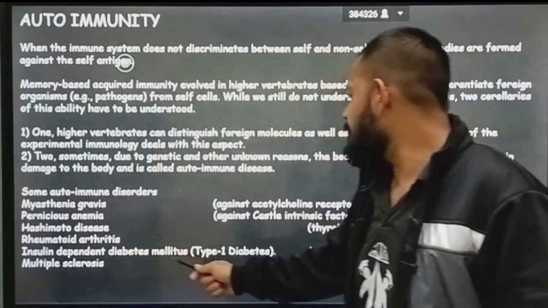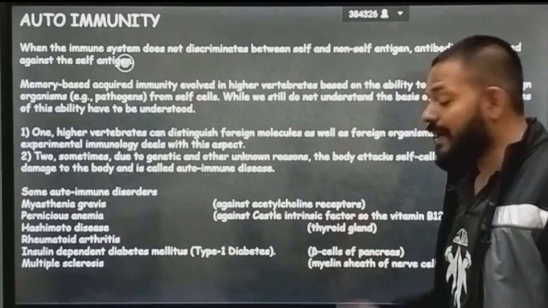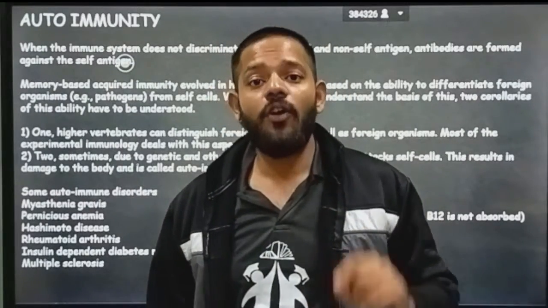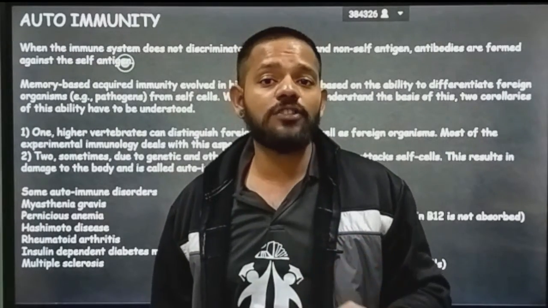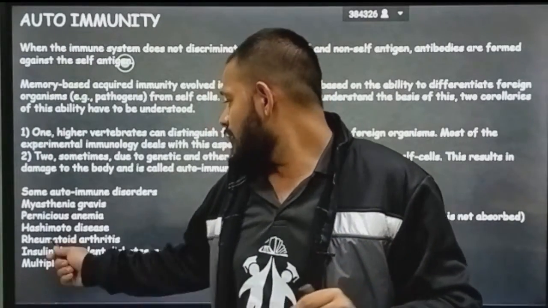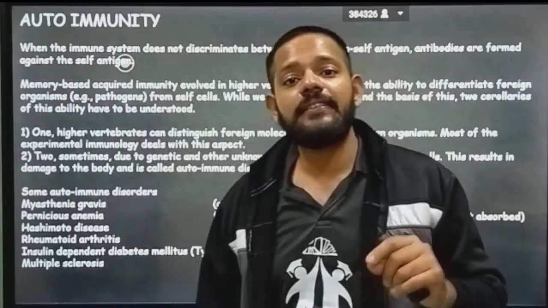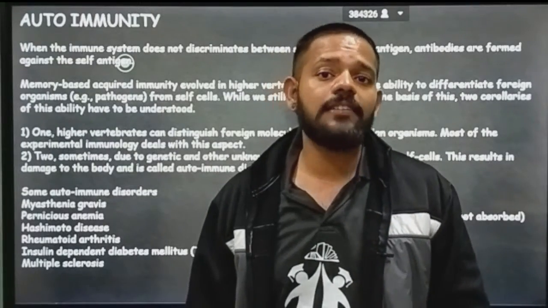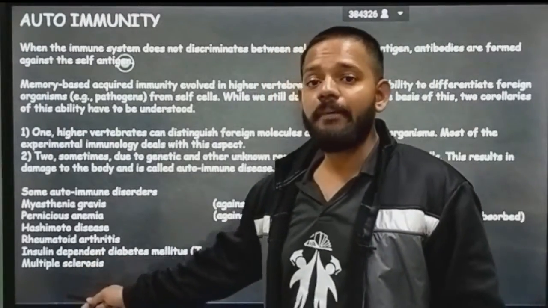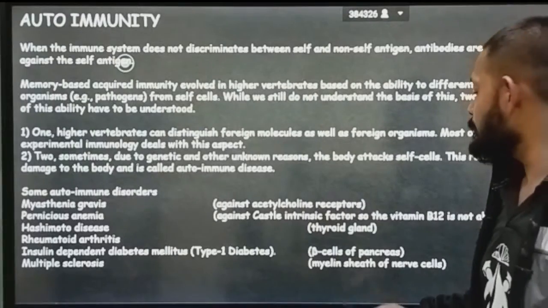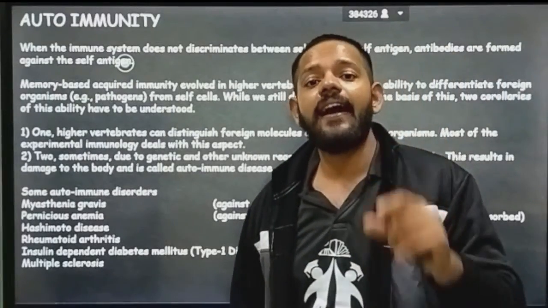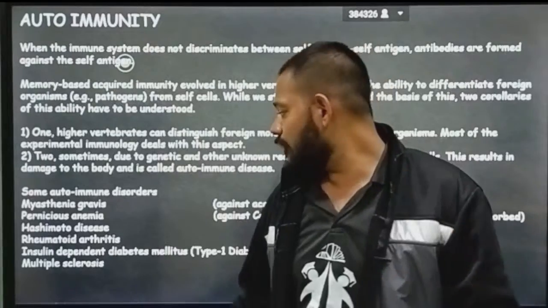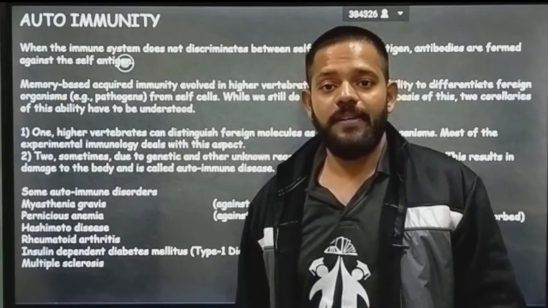Then insulin dependent diabetes mellitus, type 1 diabetes, in which beta cells of the pancreas get attacked by your immunity or your antibodies. As you know, beta cells in the pancreas are responsible for the production of insulin. So in this condition, these cells are killed by your own antibodies and it causes diabetes mellitus type 1. Next is multiple sclerosis, in which the myelin sheath of nerve cells gets attacked by your own immunity, due to which multiple sclerosis takes place.